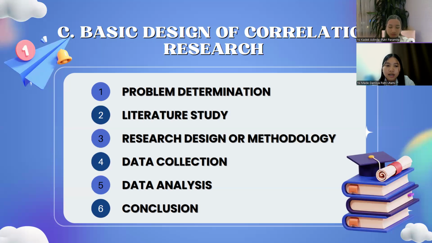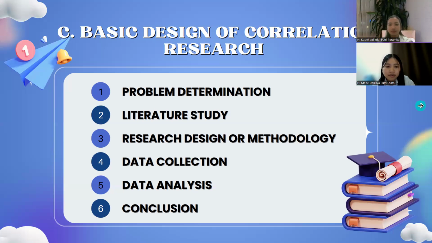The fourth is data collection. Data is collected using instruments such as questionnaires, tests, interviews, or observation, depending on the needs of the research. In correlational research, the data must be in the form of numbers in order to be analyzed statistically. If the research is predictive, the measurement of the predictor variable is carried out first before the criterion variable to ensure a more valid prediction.